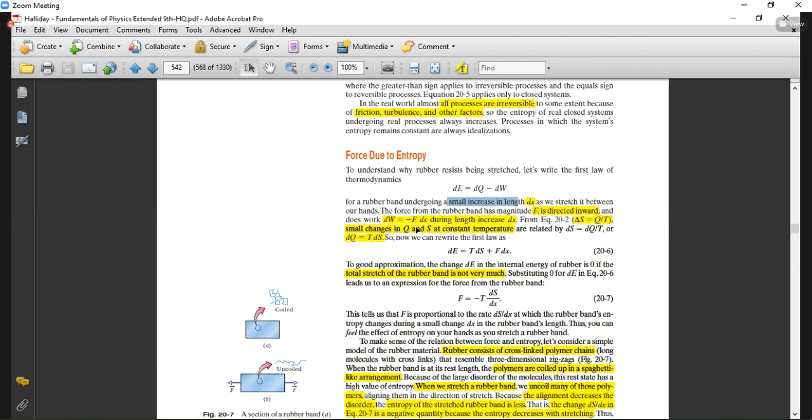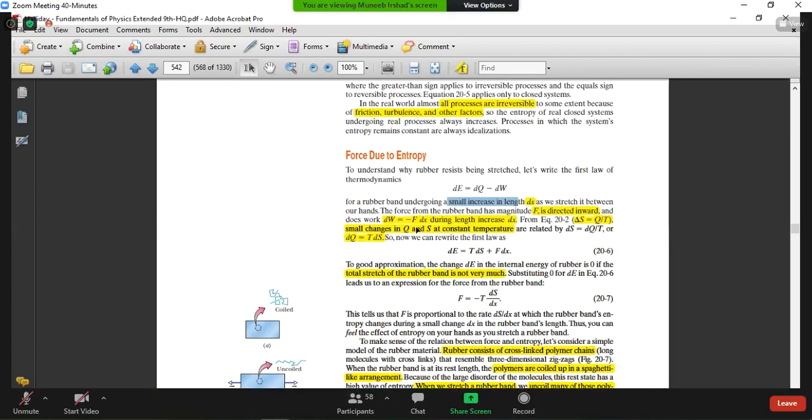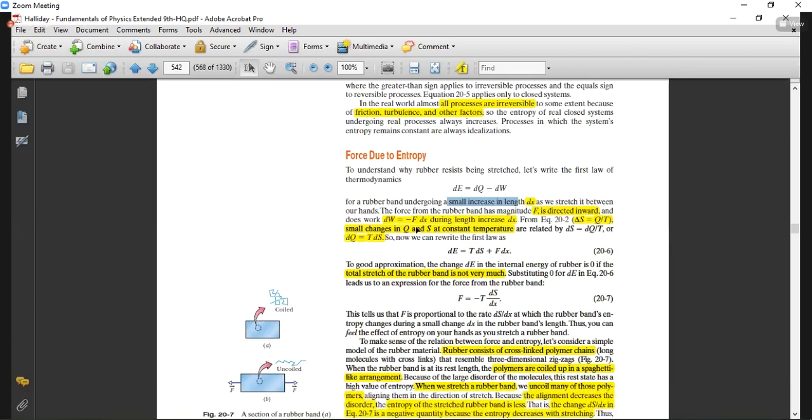So work done is written in the form minus F into dx. The unit of work done is Newton meter. The force is directed inward, so we are taking it as negative here. So up to this point, any question? Is it clear why we have written it as minus F dx rather than F dx?